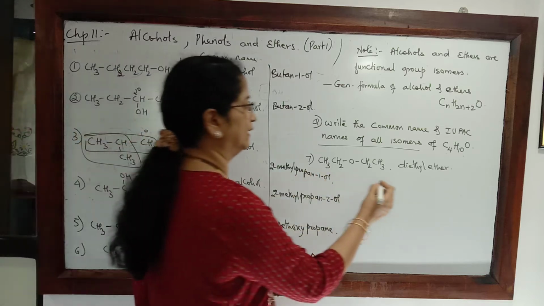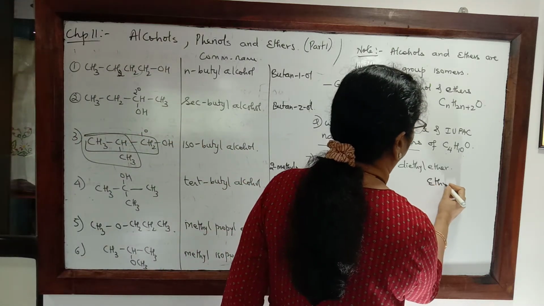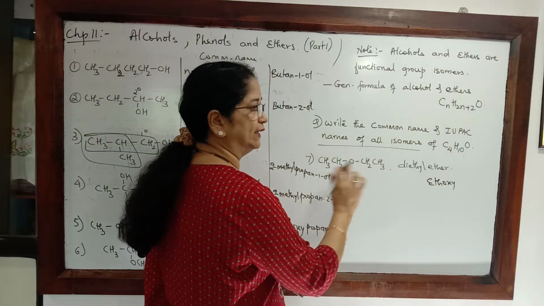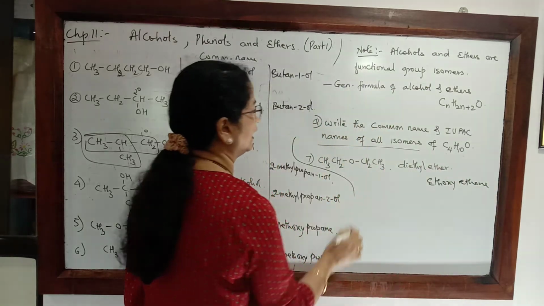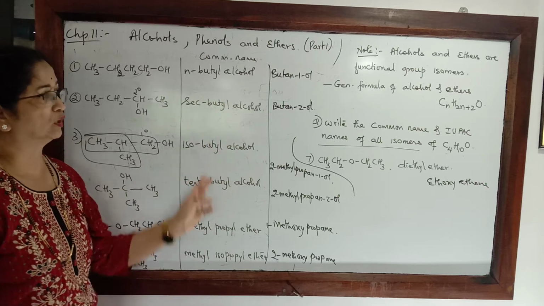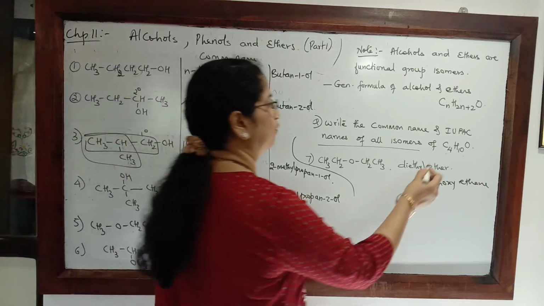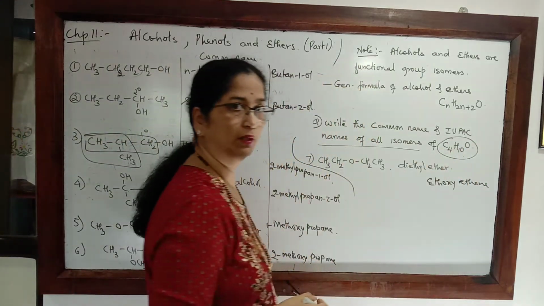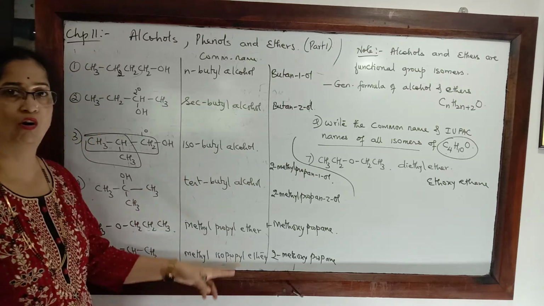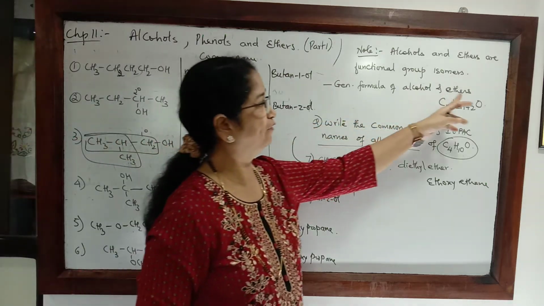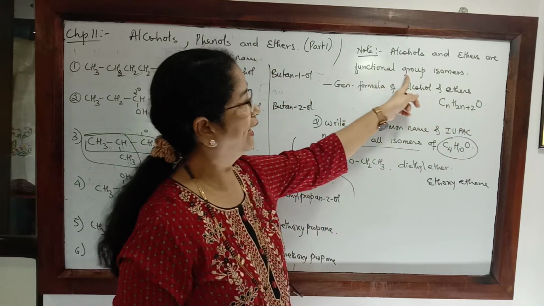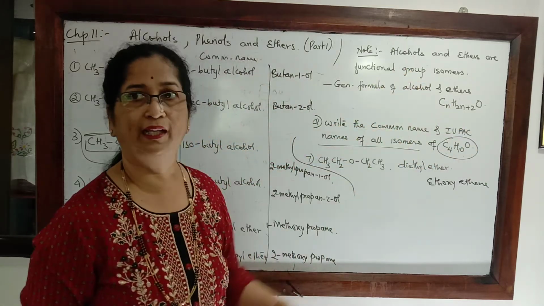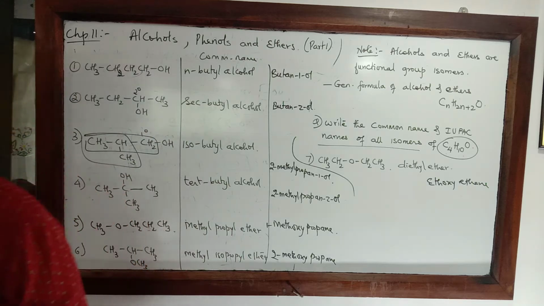In this case, this is ethoxy because there are 2 carbon atoms on either side and the name of the alkane is ethane. So there are a total of 7 isomers of this molecular formula which include alcohols and ethers, and therefore alcohols and ethers have the same general formula and different functional groups, so they are functional group isomers.